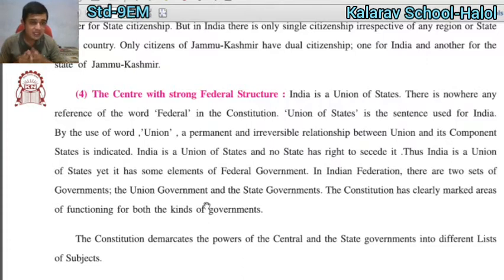In our constitution there is a clear classification to rule over the government, whether the subject belongs to the state or to the union.